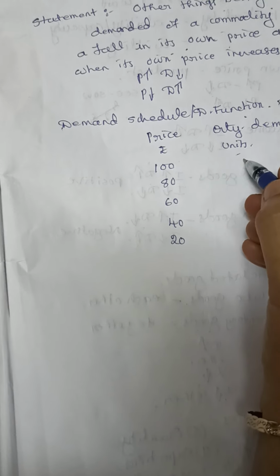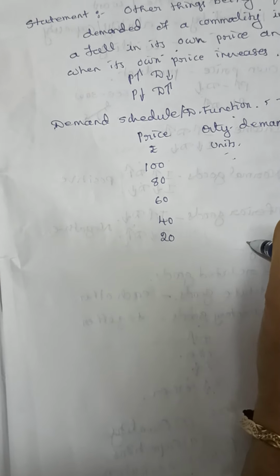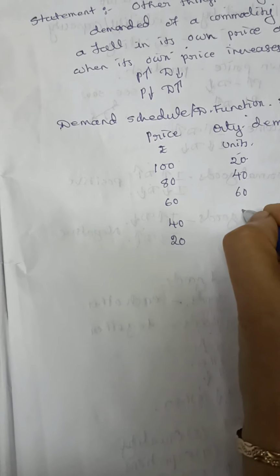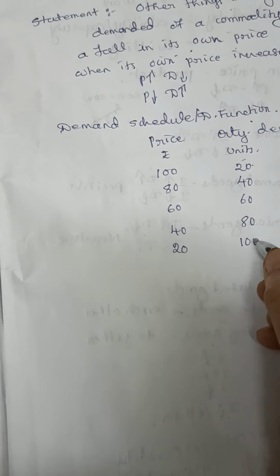When the price is more, demand should be less. And when the price is less, demand for the product should be more. So we are starting from 20, then 40, go on increasing. So this is a demand schedule.